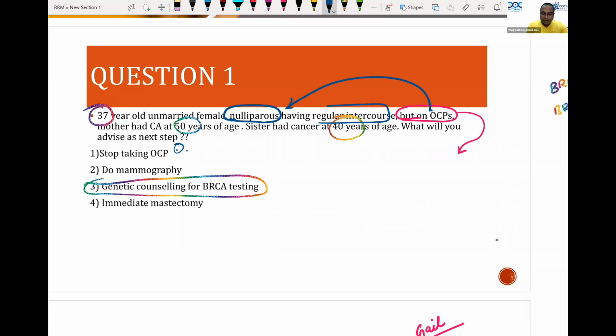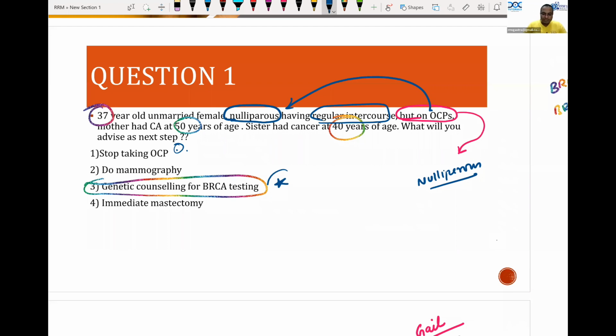Because some of you might think nulliparous, or absent childbirth, is a risk of cancer breast. They are mentioning all the risk factors, but what is advised as a next step is to look for BRCA testing, which will be the most important next step. So stopping OCP is not going to reduce her cancer breast. And for this question, I feel the answer will be more or less option 3.